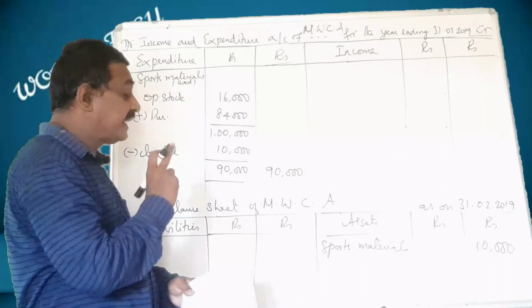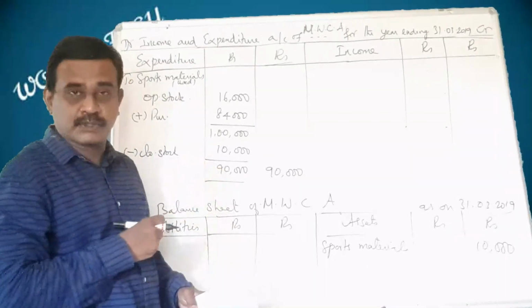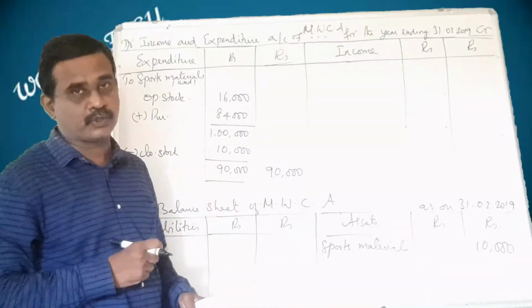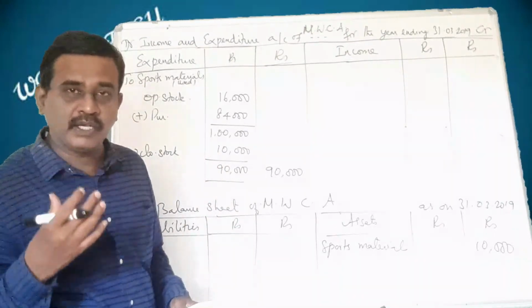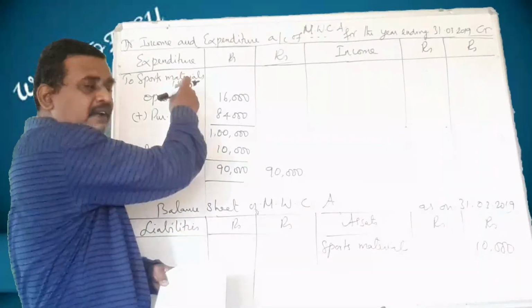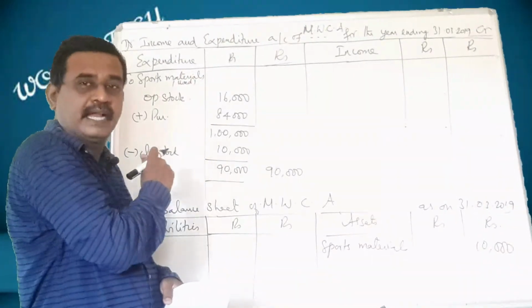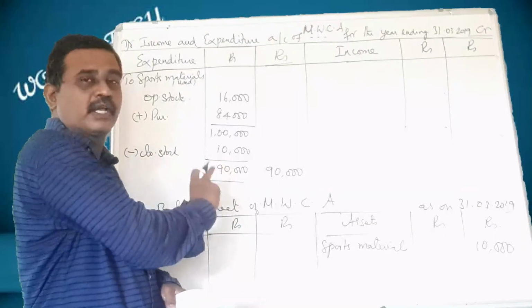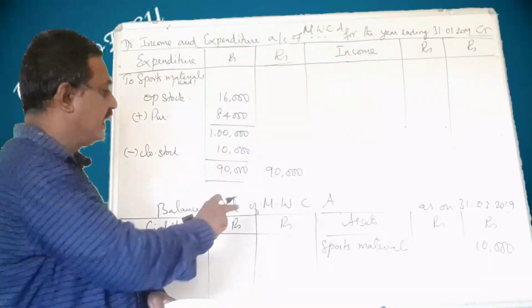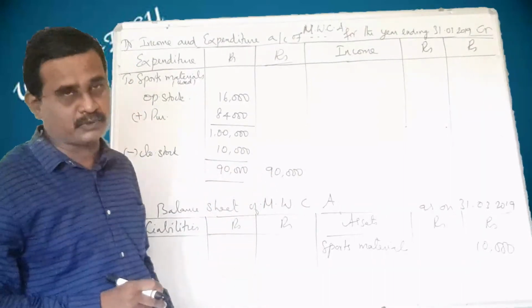And at the end of the year, there were sports materials valued at 10,000 rupees. How to find the value of the sports materials used? Take the opening stock, add the purchases and then subtract the closing stock. You will get the value used in that particular year, and that comes to 90,000.